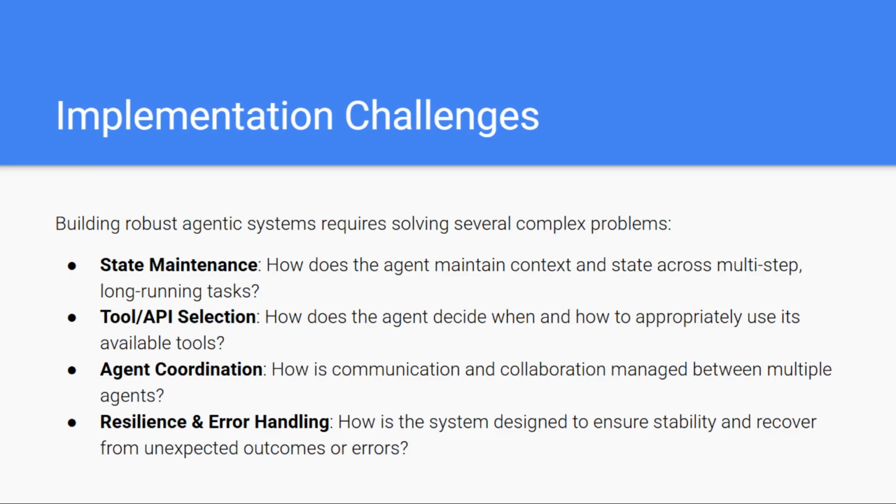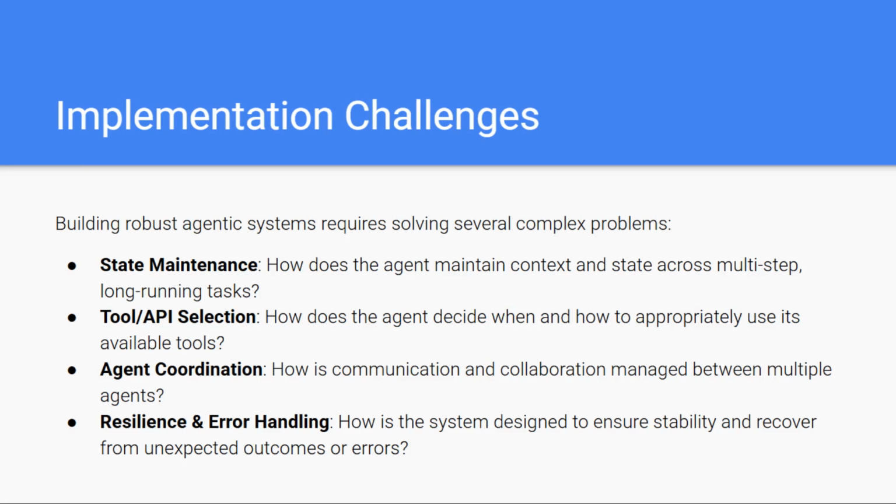Complexity also lies in tool and API selection. Agents may have access to dozens of tools, but knowing which tool to execute, when to use it, and how to call it correctly is a core part of the intelligence. Building that choice making layer requires careful architectures and sometimes learned policies. Then there's agent coordination. In more advanced systems, multiple agents work together, each with its own expertise or role. Ensuring they communicate effectively, share information, avoid conflicts, and collaborate smoothly is a significant design challenge.